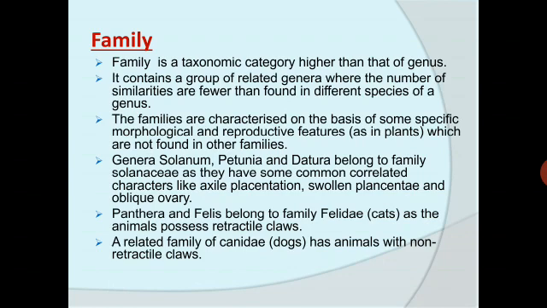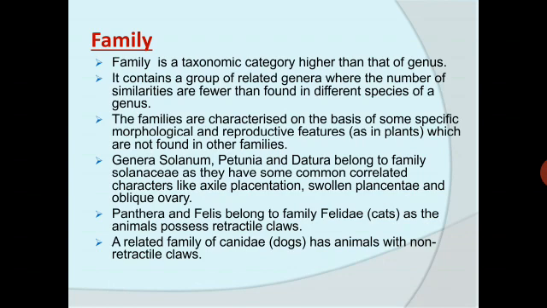Coming to the next is the family. Family is a taxonomic category higher than that of genus. So it is coming above the level of genus. It contains a group of related genera where the number of similarities are fewer than found in different species of a genus.